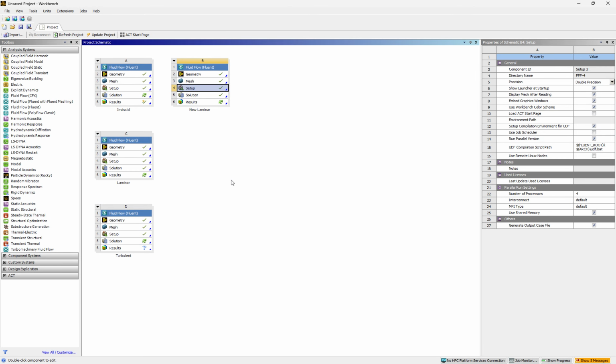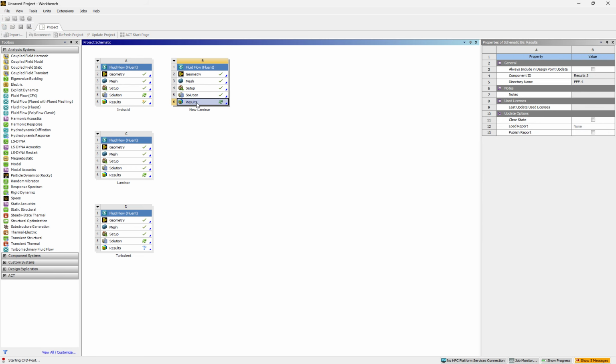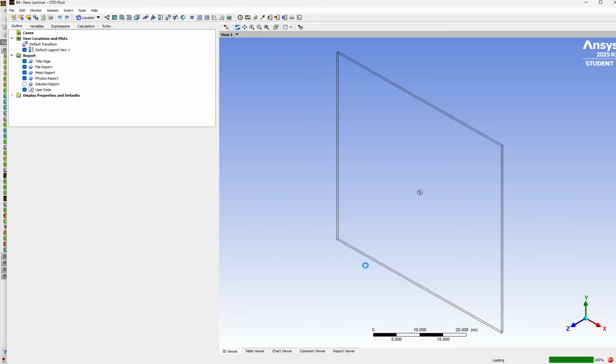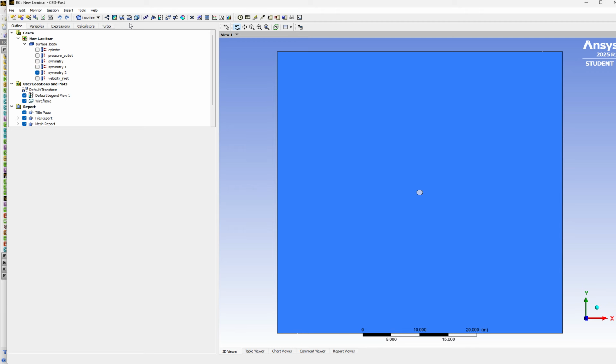So go head back now. And then go to results. And we'll take a look at the streamlines real quick, and then that'll be it for the laminar. A little bit here. Let's see, tree 2.